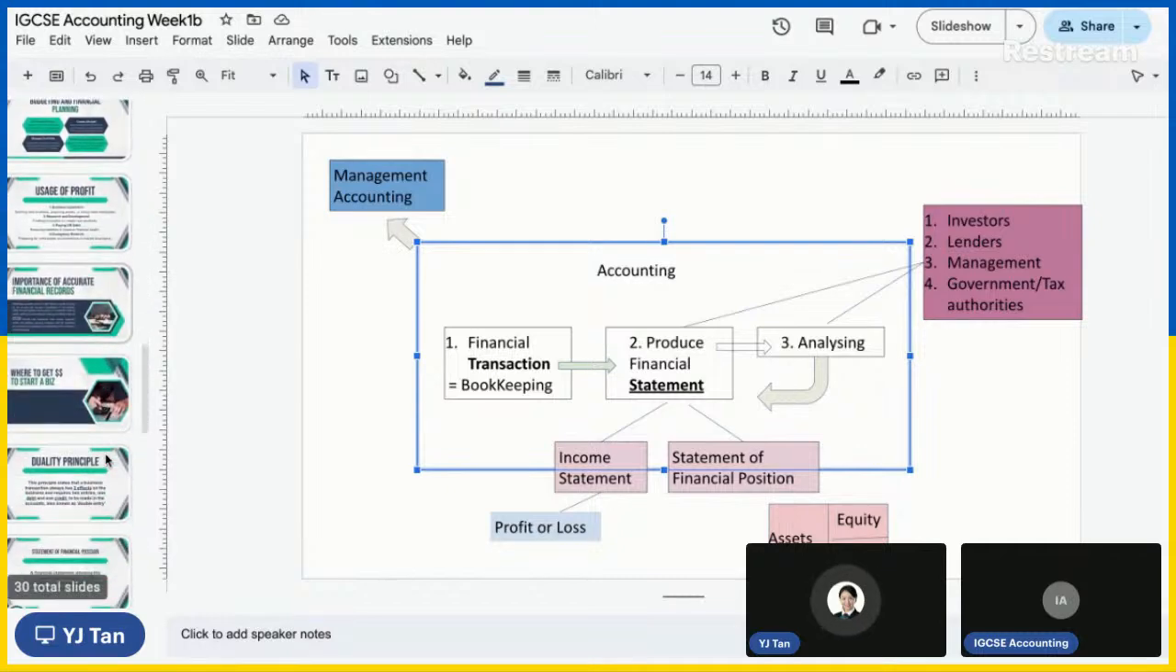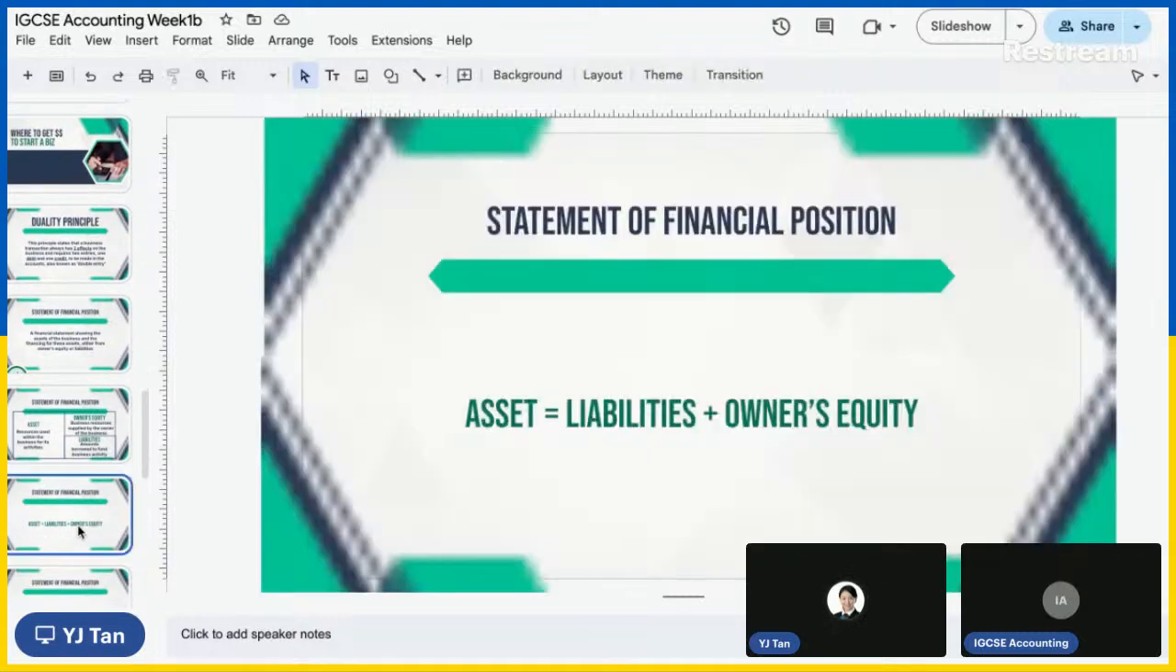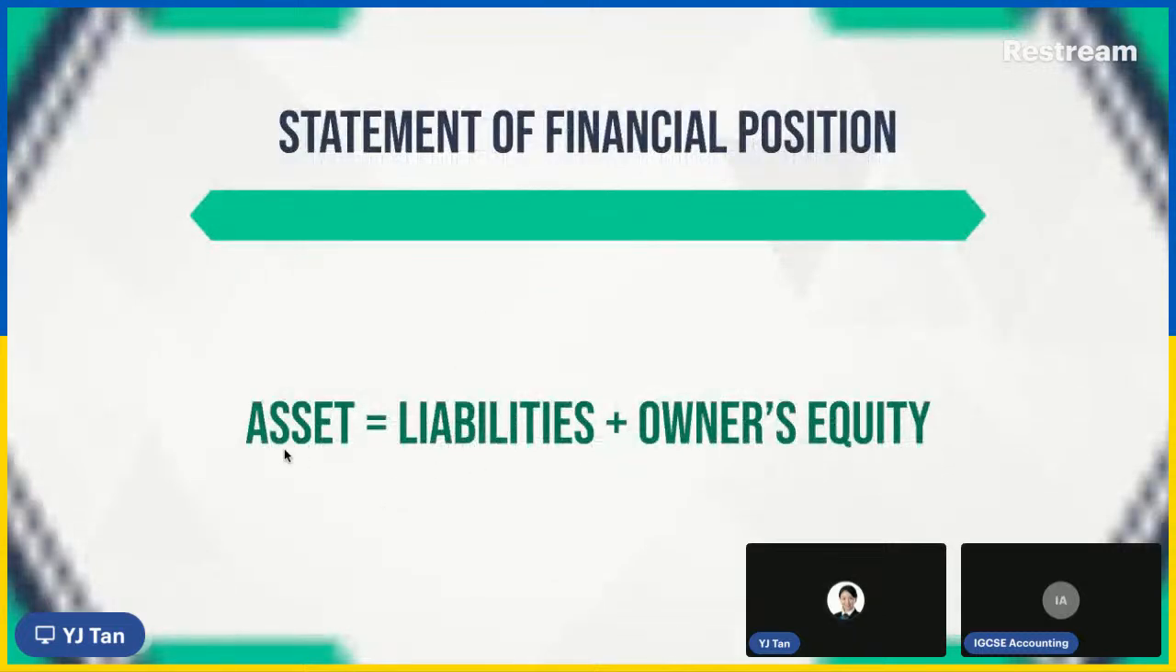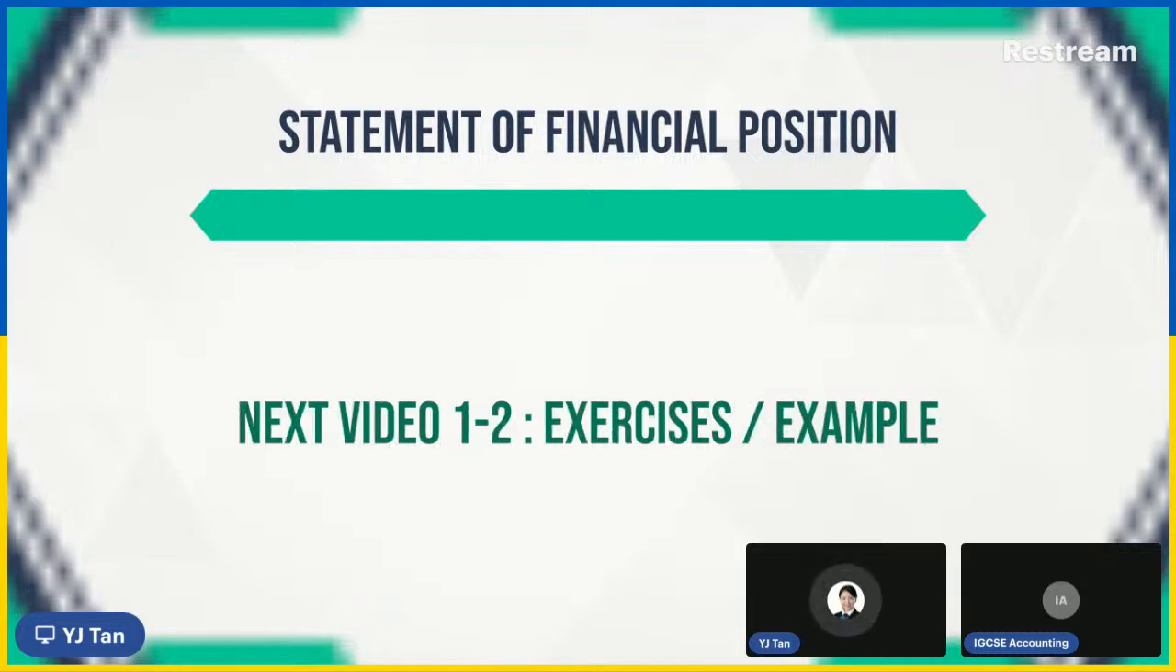Let's see what else I have not yet covered. Yeah, here you go. So this formula you have to remember. Asset equals liability plus owner's equity. Or the other way around, which is owner's equity equals asset minus liability. Yeah, something like that. Okay, so in the next video I will talk about some examples for the statement of financial position. So yeah, looking forward to the next video. Thank you very much.